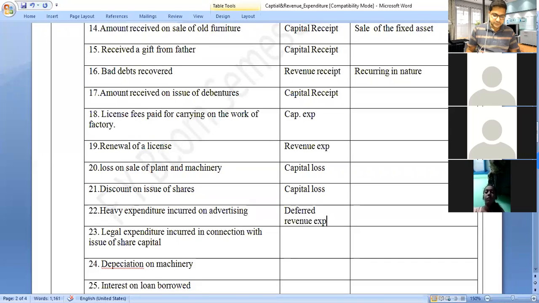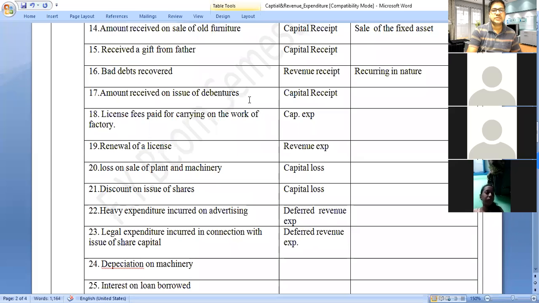Then legal expenses incurred in connection with the issue of share capital. The legal expenditure incurred in connection with the issue of capital is also deferred revenue expenditure.